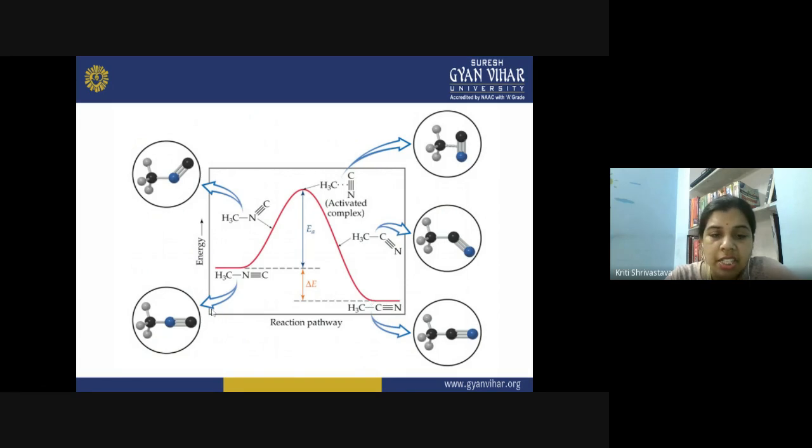Different species are shown here in the circles. You can see the 3D arrangement of the molecule. This part is the CH3 group. Here the blue color is the nitrogen atom, and the black color sphere is the carbon atom. Now at this point you can see that the bond between the carbon and nitrogen is getting broken. These dotted lines represent the weaker forces of attraction, and now the CN species becomes perpendicular to the CH3 group. And now, again the inversion takes place, and this carbon is now getting attached to the CH3 group. That is how the product molecule is formed in this reaction.